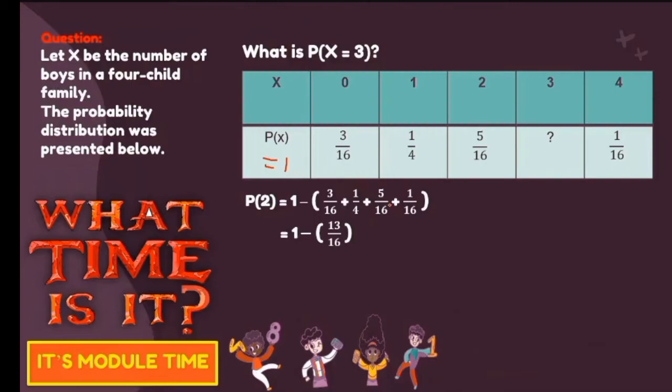And then subtract 13 over 16 from 1, we will have 3 over 16, because the 1, we can express this part as 16 over 16. And then, subtract by the result of the probability of the other given. So we will arrive with 3 over 16. So for this given item, 3 over 16 will be our answer.